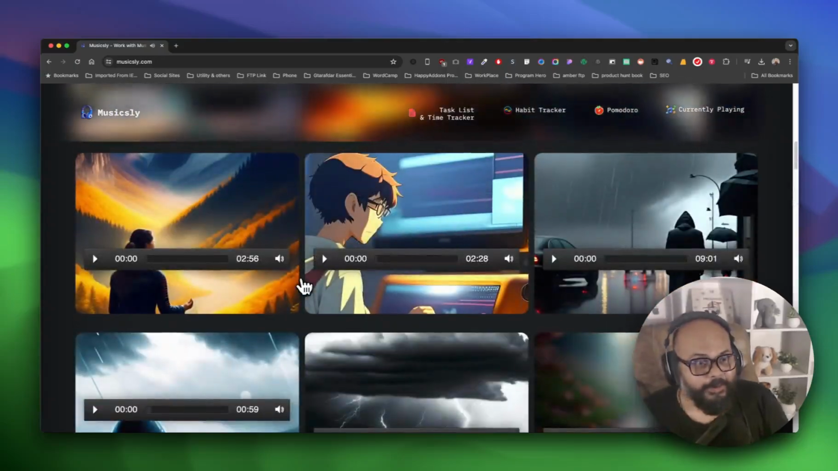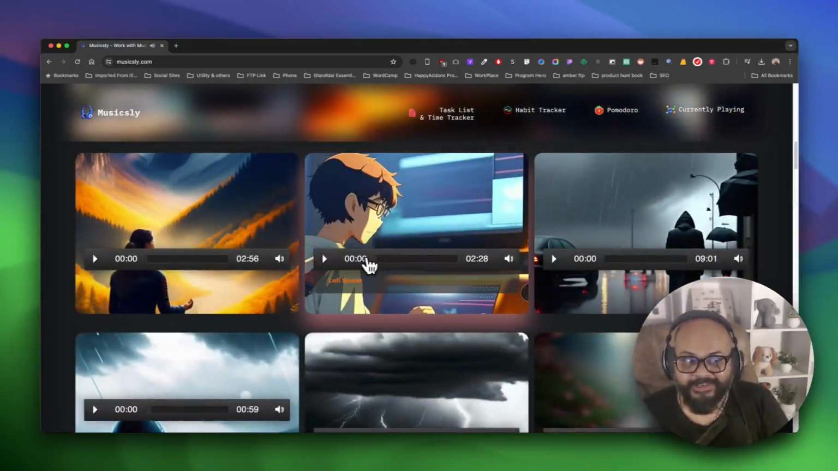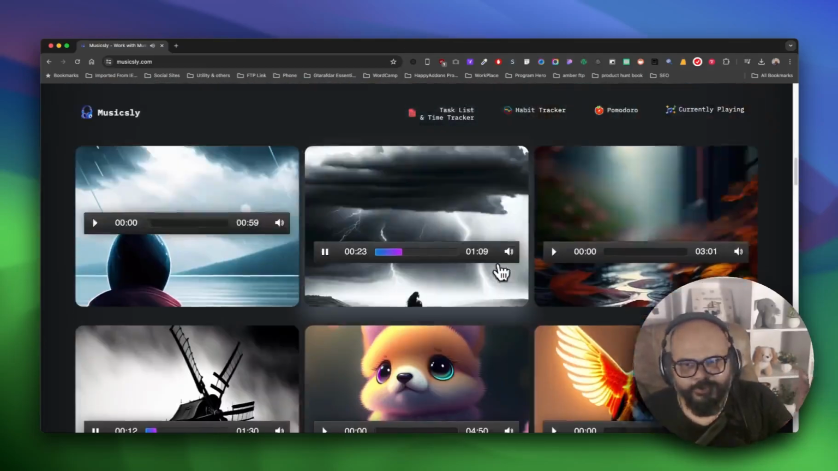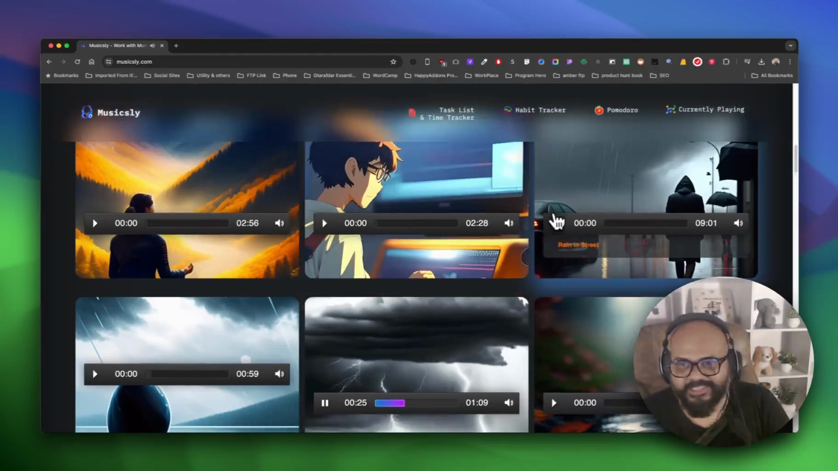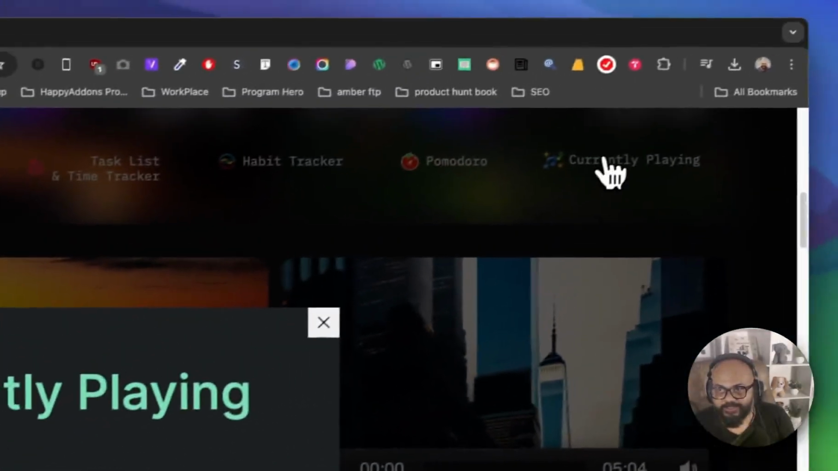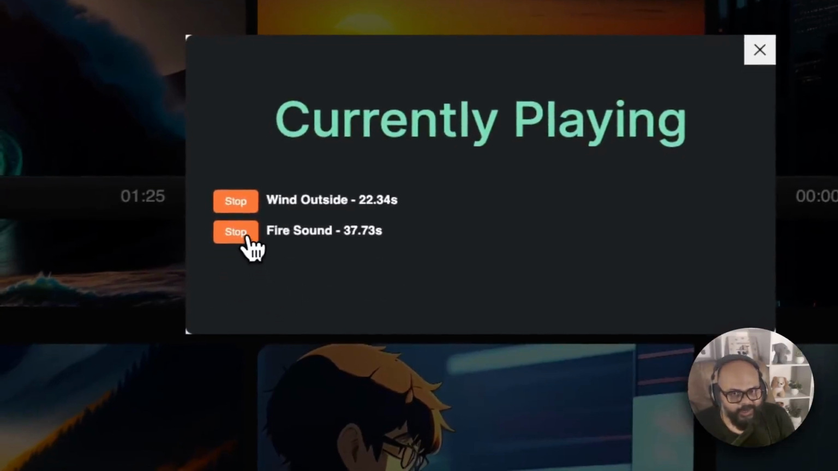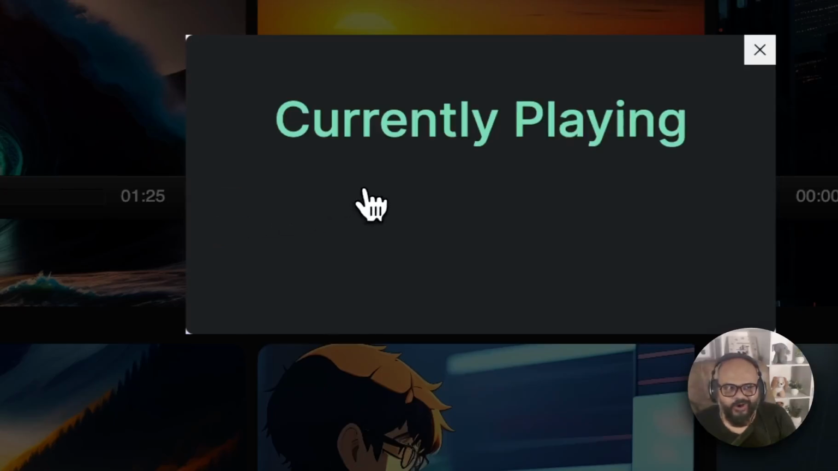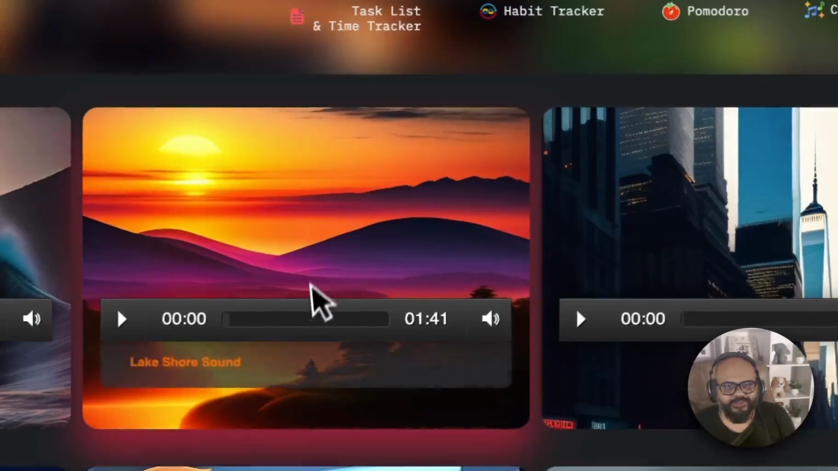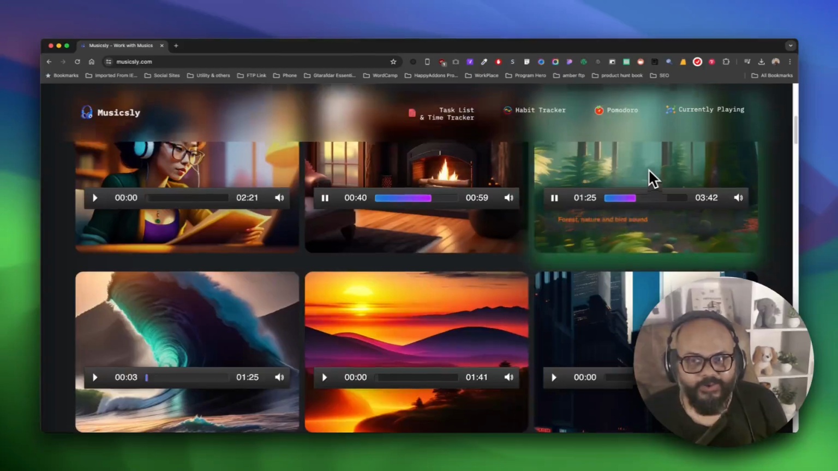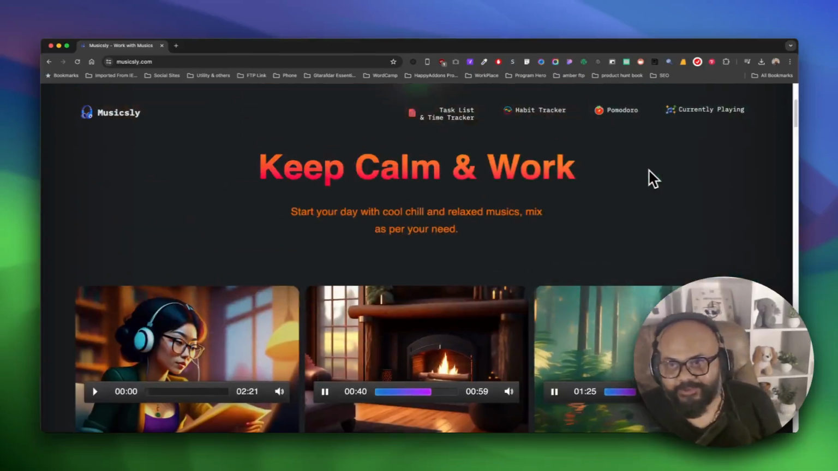But now the most interesting part is, as I have added so many sounds, we don't have any idea which sounds are currently playing. But from here, the currently playing sounds, you can stop them one by one, whichever sounds you don't want to hear. All sounds are stopped from here. So you can see the currently playing sounds and stop them right now. This is the best part of this website.